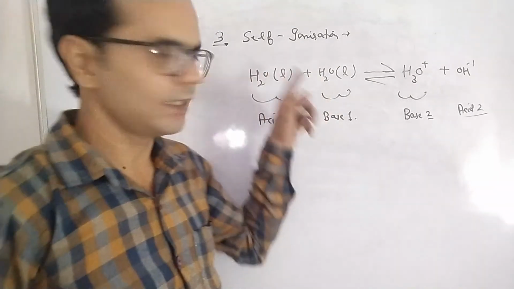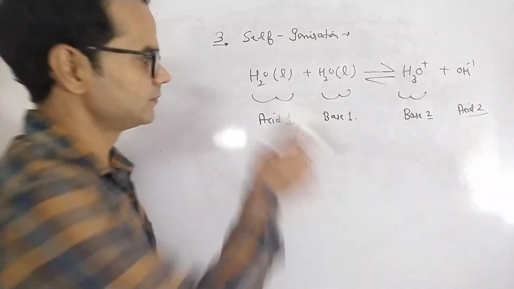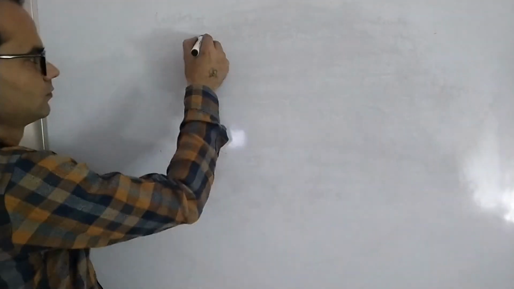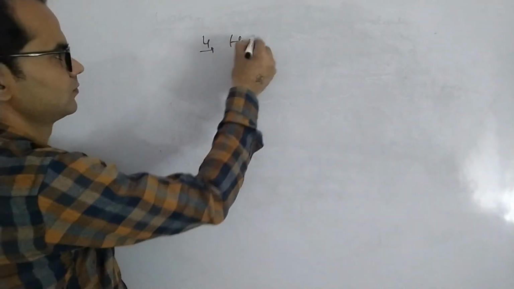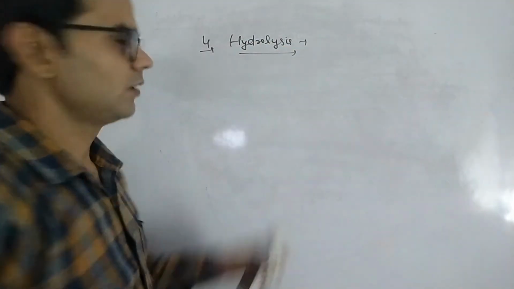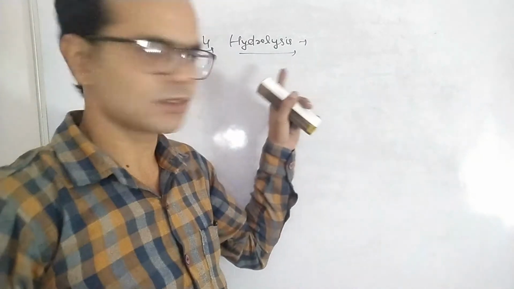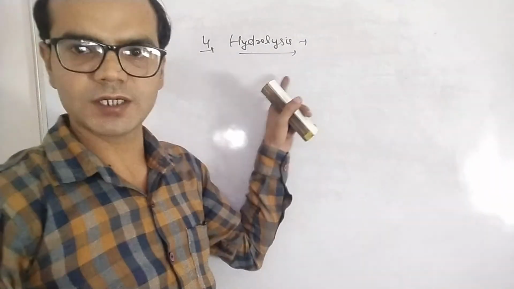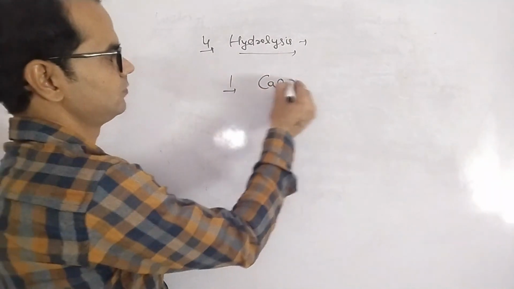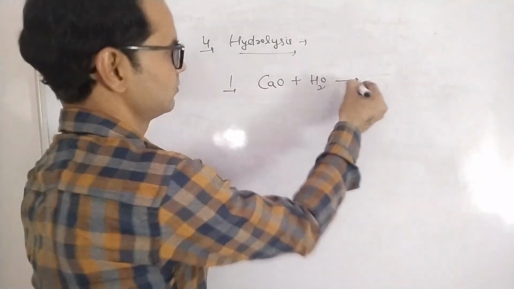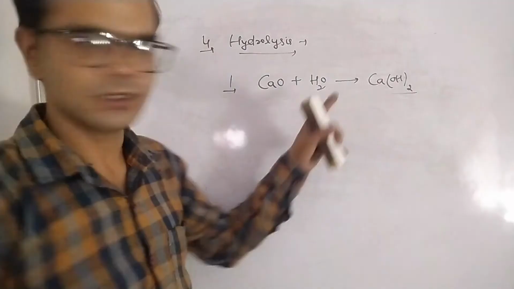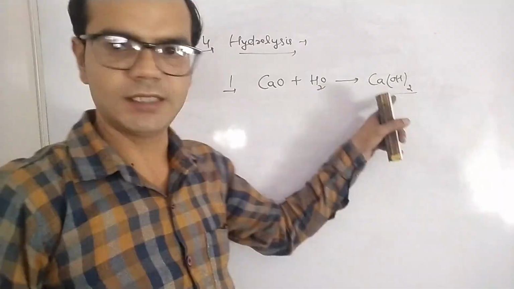Fourth is the hydrolysis property of water. As we have discussed, water is a universal solvent, so it hydrolyzes most compounds. For example, it hydrolyzes oxide to hydroxide.